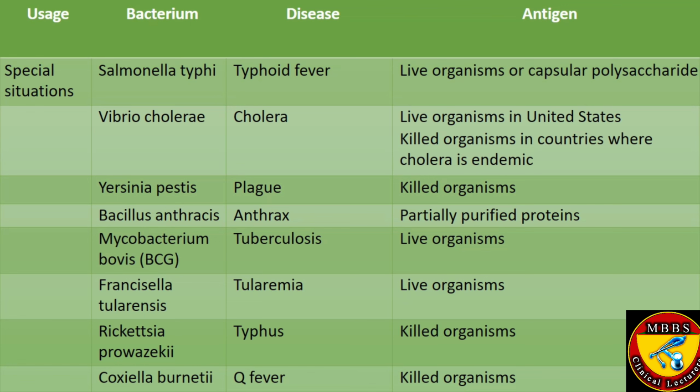Yersinia pestis causes plague. It is treated by a vaccine containing killed organisms and the antigen. Bacillus anthracis causes anthrax; I have told you it contains partially purified proteins. And Mycobacterium bovis causes tuberculosis; in this case the live organism is the antigen, and a live attenuated vaccine is formed. The same thing happens with Francisella tularensis, Rickettsia prowazekii and Coxiella burnetii.